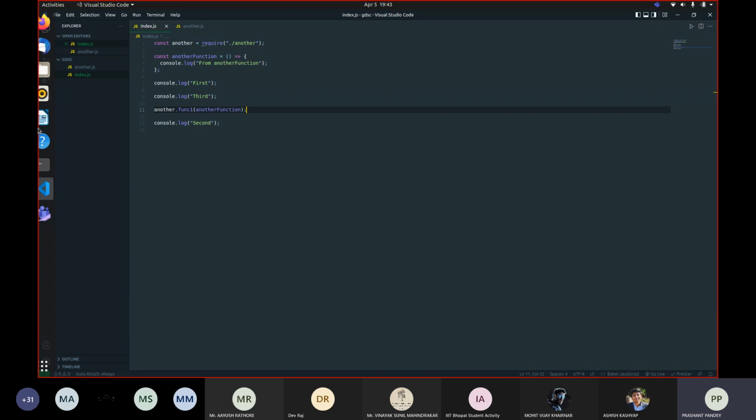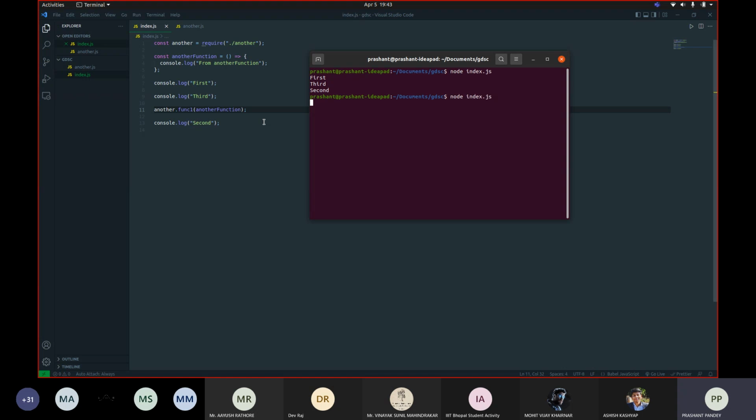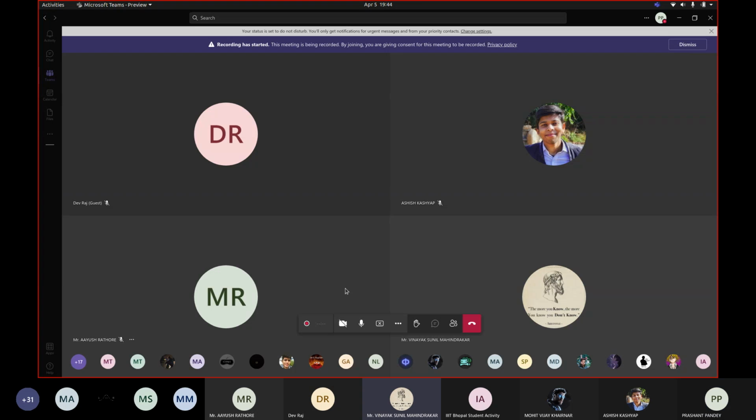So if now I run this code, I have first, third, second, followed by from another function. So it wasn't one after the other. This was executed a bit late because I have mentioned 3000 milliseconds. So this is what asynchronous code is. This is just an example of what asynchronous is, and that's what it does. Okay, sir. Got it.